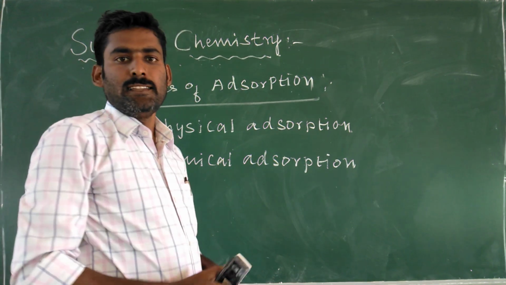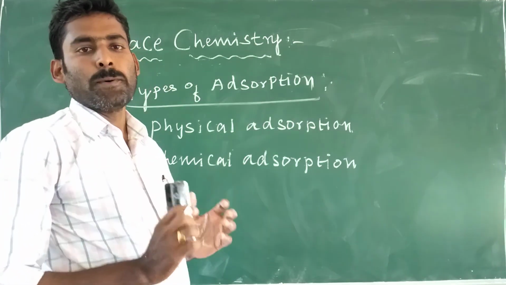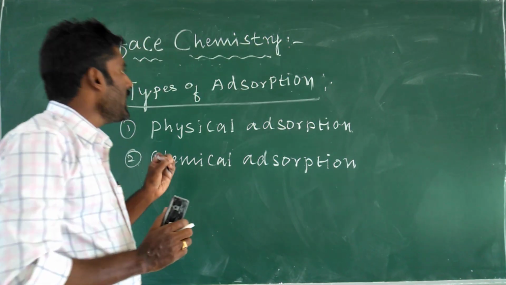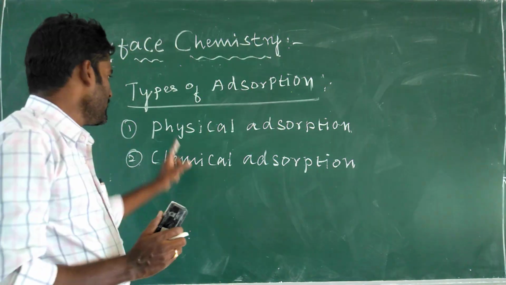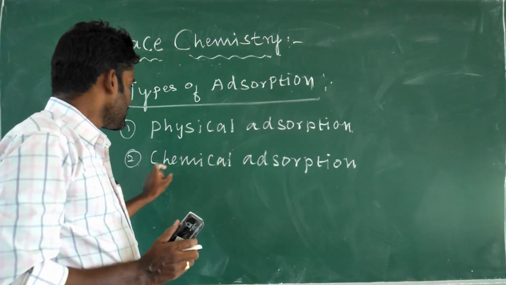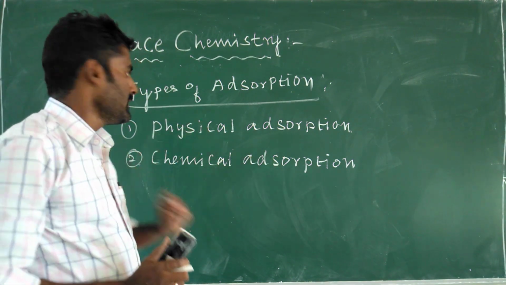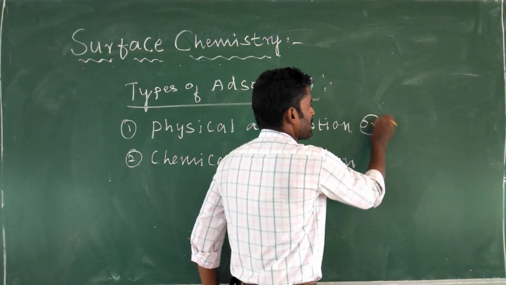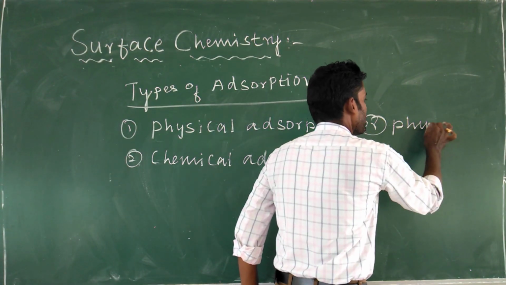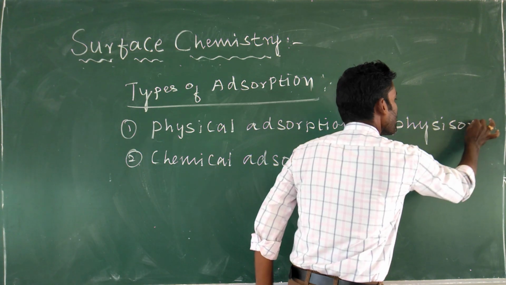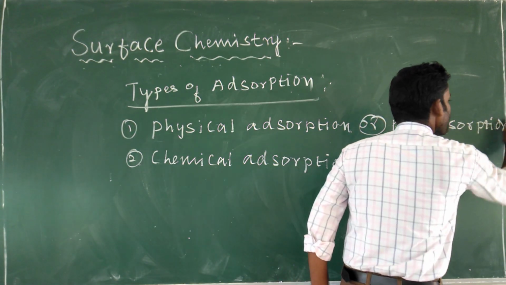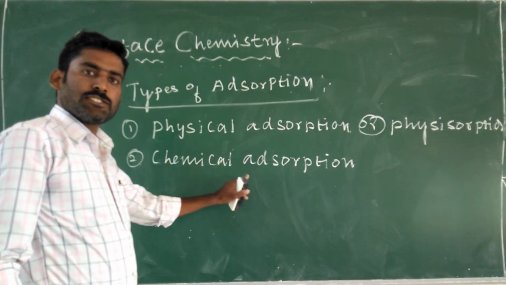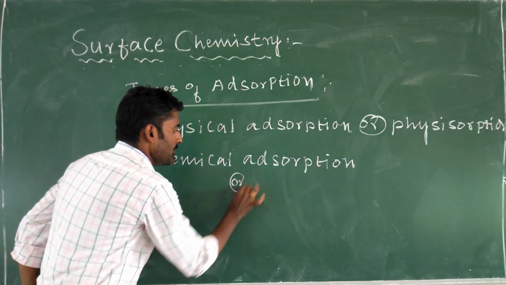So depending on the nature of forces operating between adsorbate and adsorbent, we have two types of adsorption. First one is physical adsorption, second one is chemical adsorption. Physical adsorption is also called as physisorption. Chemical adsorption is also called as chemisorption.